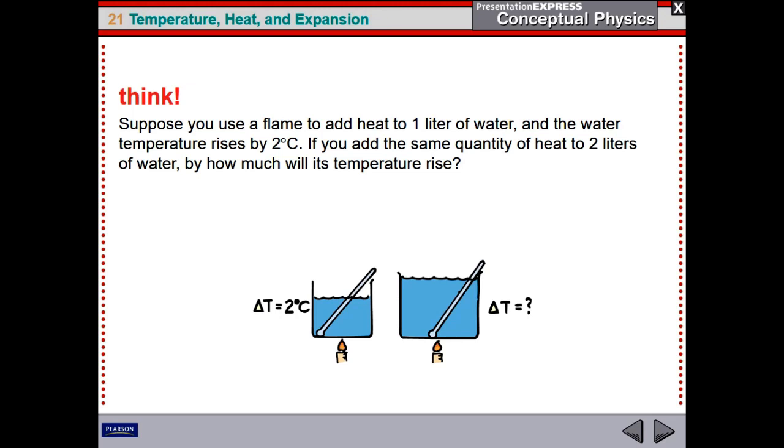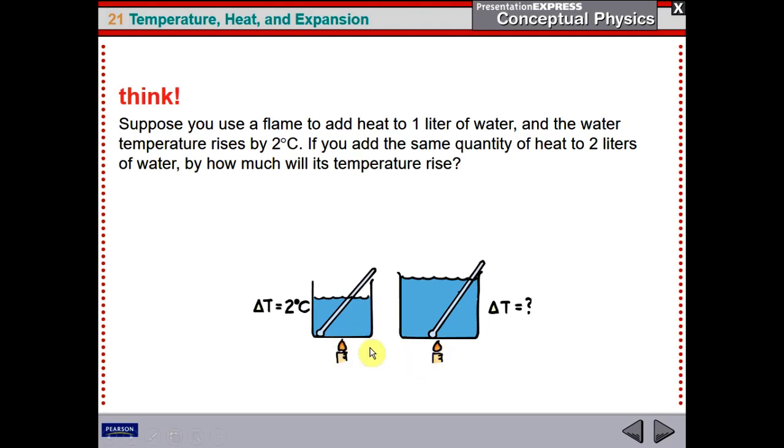Let's take an example. If you look at the picture on the left, you have a container and there is water, let's say 1 liter of water, and we are using a flame to heat the water. Now, after some time, the temperature will rise. And let's say that the temperature is rising by 2 degrees Celsius. Now, the question is, if we add the same amount of heat, but to 2 liters of water, like here, what do you think the temperature will increase by? By how much? Think about it.